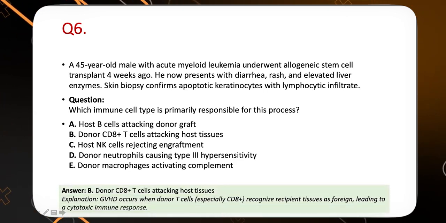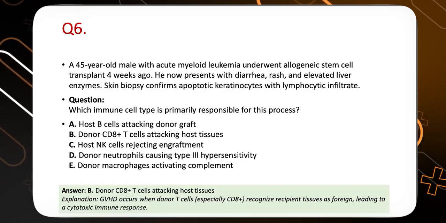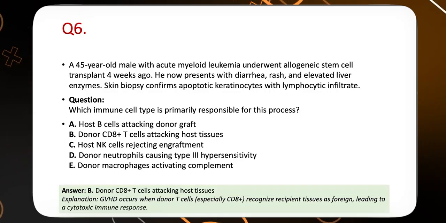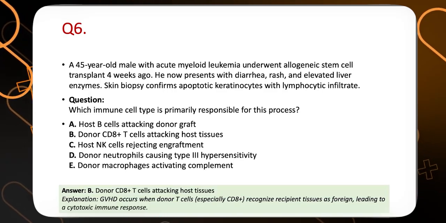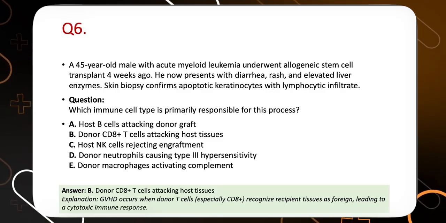The clinical presentation is typical: somebody who underwent an allogeneic stem cell transplantation 4 to 6 weeks ago comes with rash, diarrhea, and elevated liver enzymes. That means you are talking about graft versus host disease, an acute graft versus host disease.